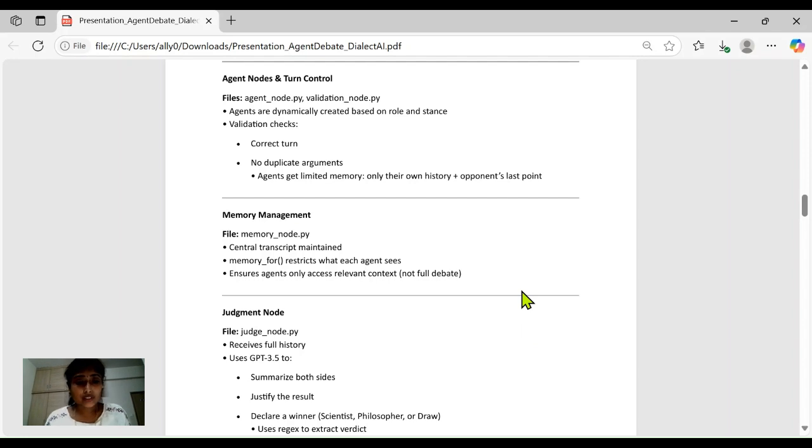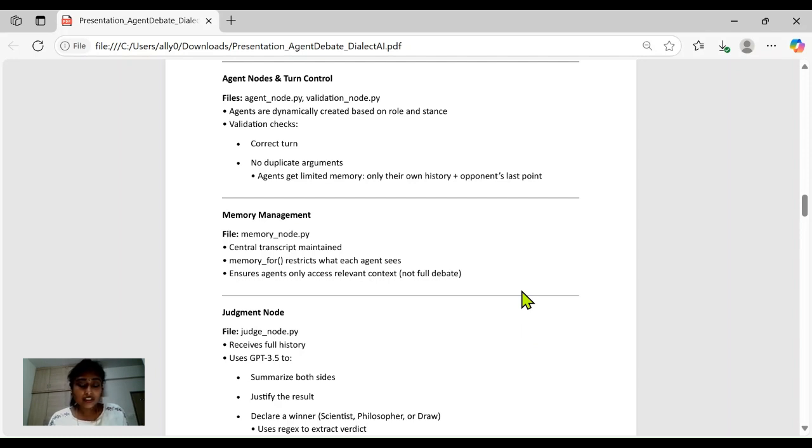So here we have agent nodes and turn control, memory management nodes, and the judgment node. Each agent is given a structured system prompt tailored to the debate topic and their stance. Validation logic ensures the current agent speaks at the right time and never repeats a point. Our system is faithful to the LangGraph spec. It is designed in such a way that agents do not share the full debate state. They only access what's needed to craft a new point: their own statements and the last opponent's reply.